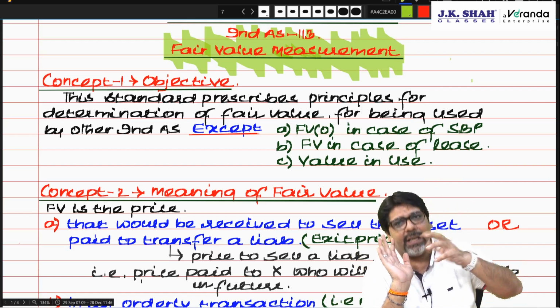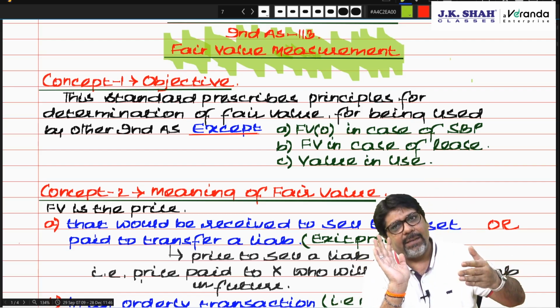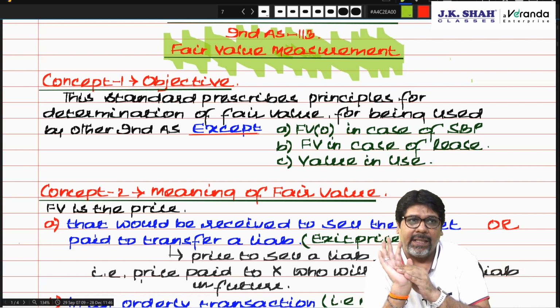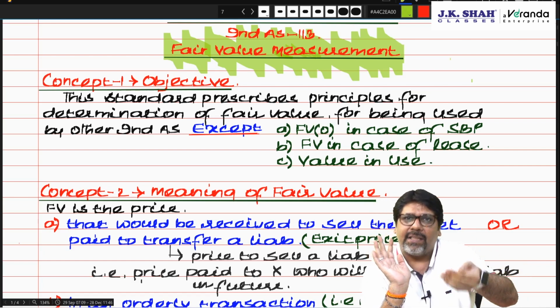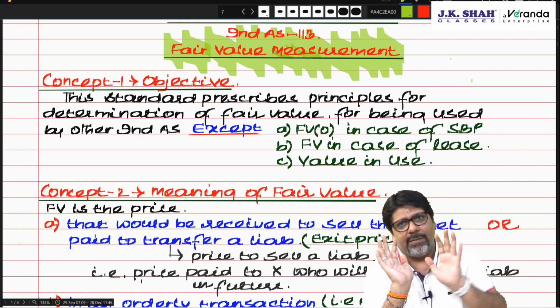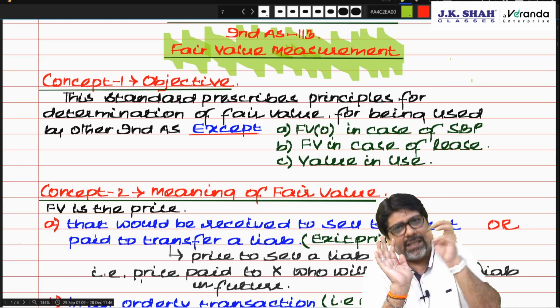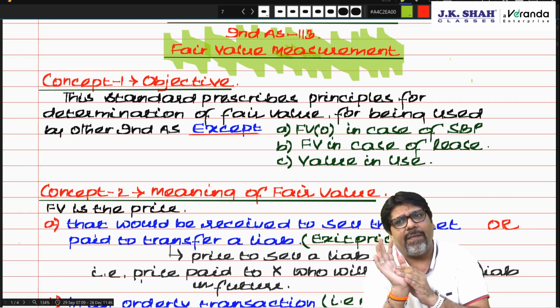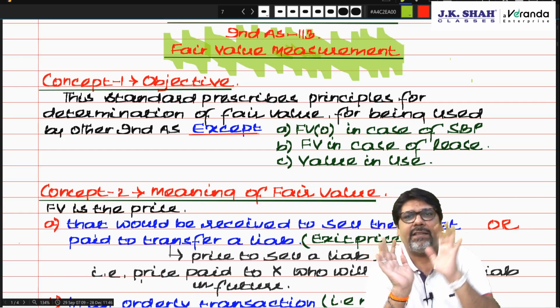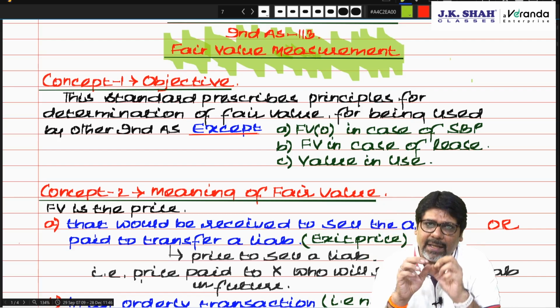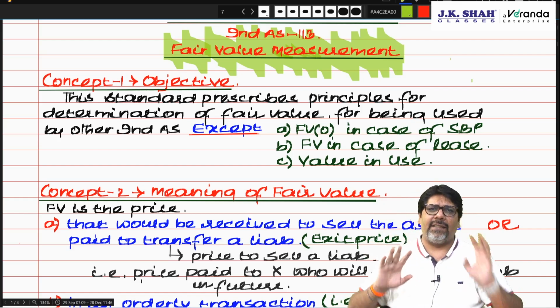Or let me put it other way. Every standard there is a fair value requirement. If that standard prescribes how to calculate fair value, very good. If that standard does not prescribe how to calculate fair value, then fair value is as per IND AS 113. Am I clear? So basically three standards gets excluded.